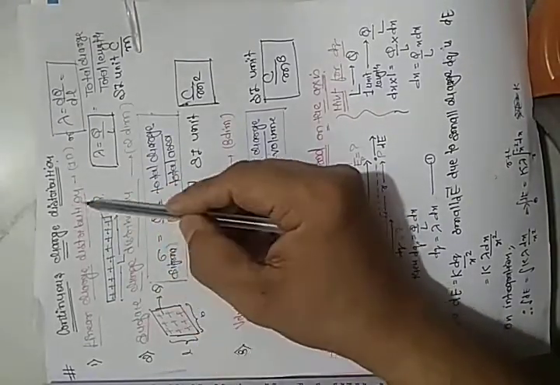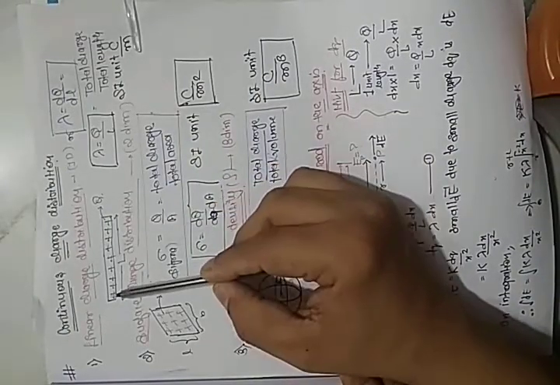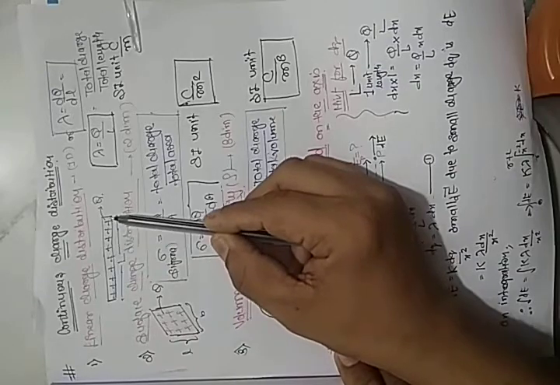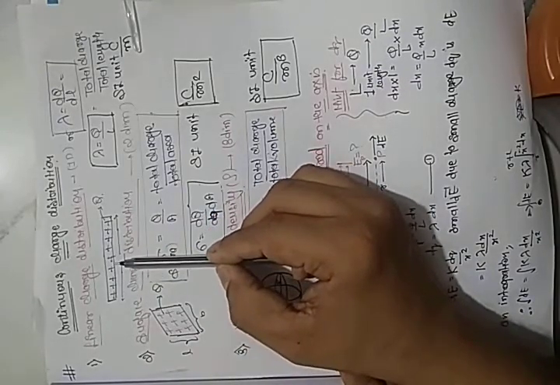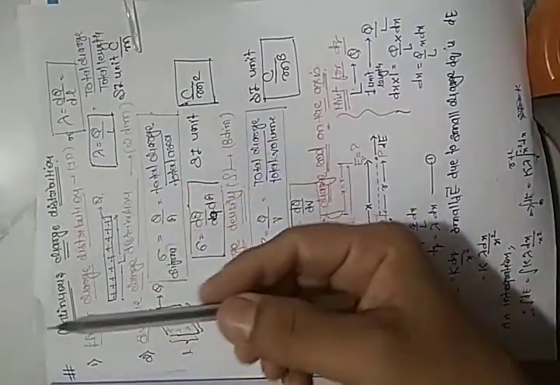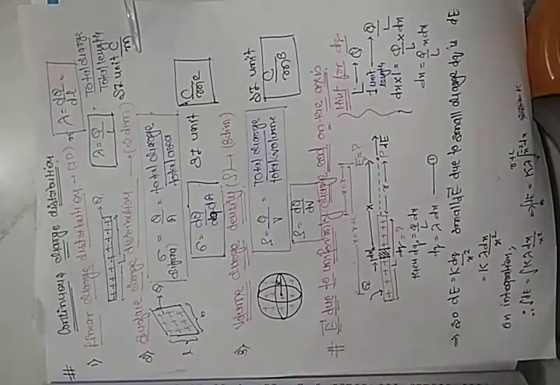So for linear charge density, suppose we have a rod and the length of the rod is L, and a number of charges are spread over the rod in equal proportion at equal distance. So I can say the charge on the rod is spread equally. That is called linear charge distribution. This gives a very good formula.